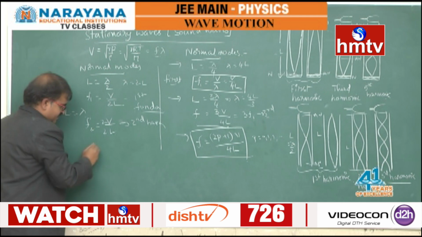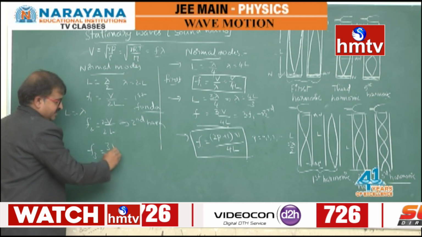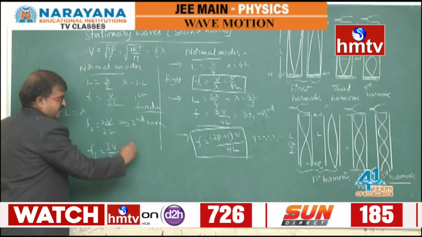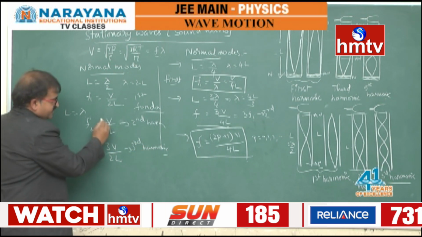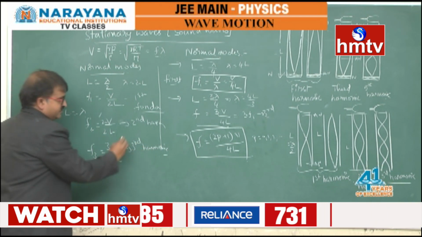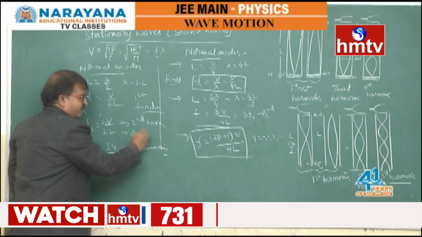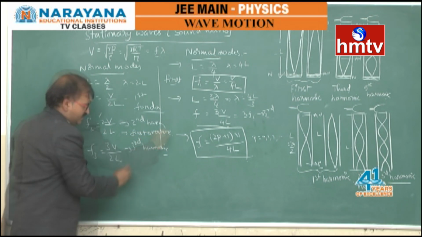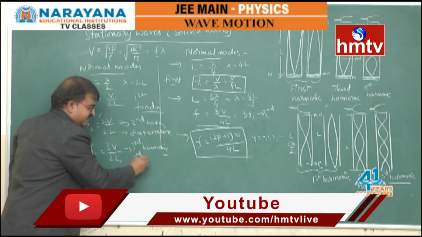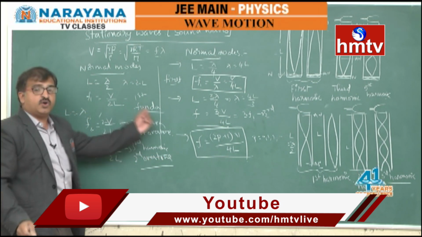Here there is another kind of naming. This is 3V by 2L, the third harmonic. The second harmonic is 2 times the fundamental one, so it is also called the first overtone, and the third harmonic is called the second overtone. These are the overtones.